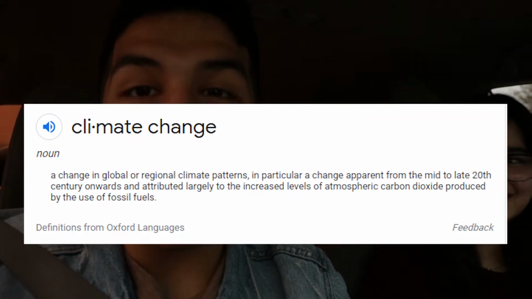These are just a few impacts of climate change. So you're probably wondering, what exactly is climate change? Climate change is the global change in regional climate patterns. Now that you have some context, let's jump into the causes.